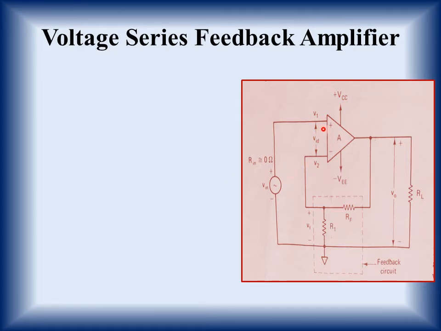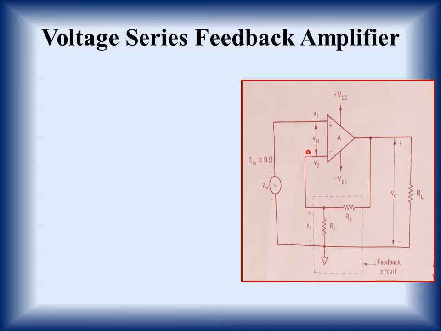In this diagram, this is an operational amplifier with its open loop gain marked as capital A. Two batteries are provided. The input signal is provided to the non-inverting end, and the feedback circuit, which consists of R1 and RF, is fed back through the inverting end. If the feedback signal is provided to the inverting end, what does that mean? This means that we are giving a negative feedback.